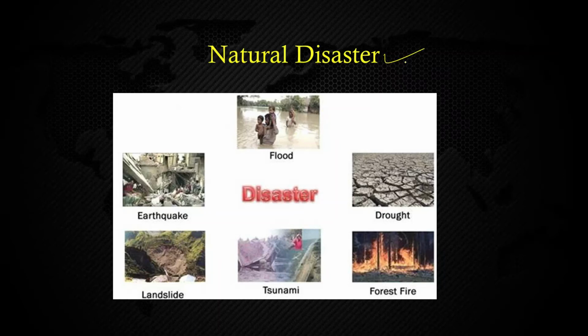So natural disasters, as I had told you, are of many kinds: drought, forest fire, and bushfire, जो Australia में recently you might have heard, landslide in Maharashtra, I had told you, tsunami in Japan, earthquake, pura northern India, there are chances of earthquake, flood in Bihar and Assam, every year there is a flood, but still we are not able to manage. Ironically, drought, every year in Maharashtra there is a drought. In the eastern part of Maharashtra there is a drought, and in the western part of Maharashtra there is a flood every year, but you are not able to do anything.